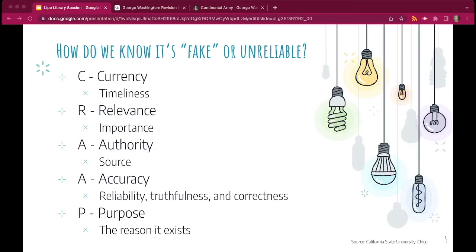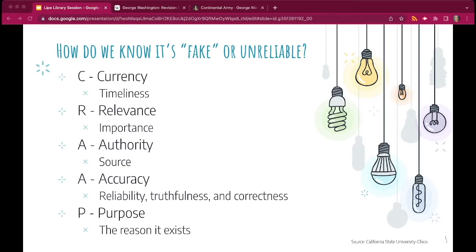And the fourth is accuracy. Where is the information coming from? Is it supported by evidence? Has the information been reviewed? Can you verify the information in another source or from your own personal knowledge? Try using fact-checking websites such as Snopes.com or PolitiFact.com.